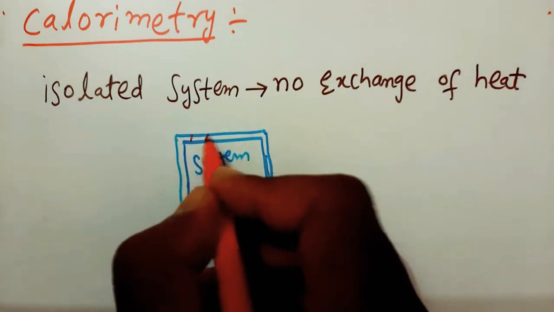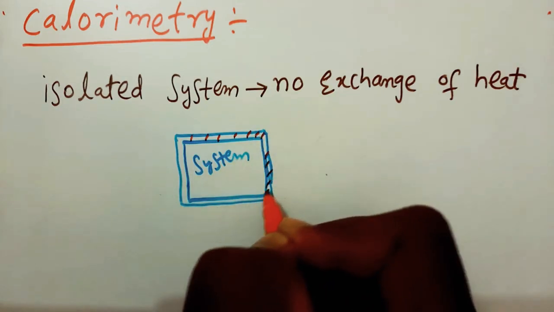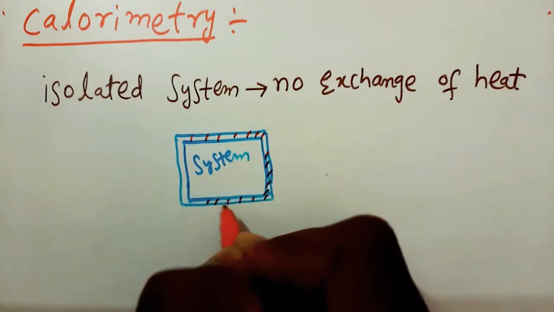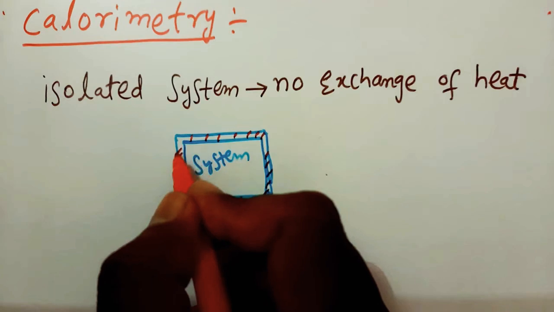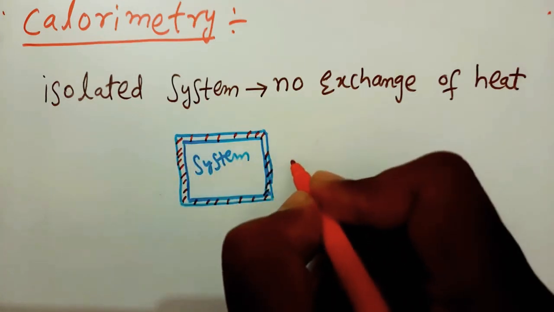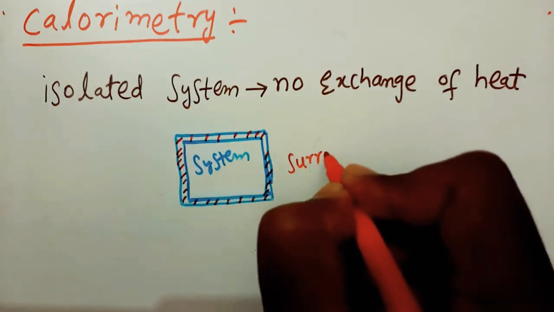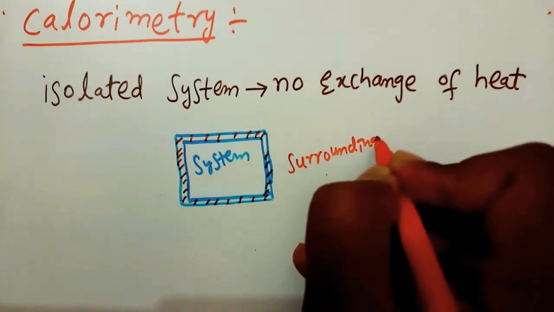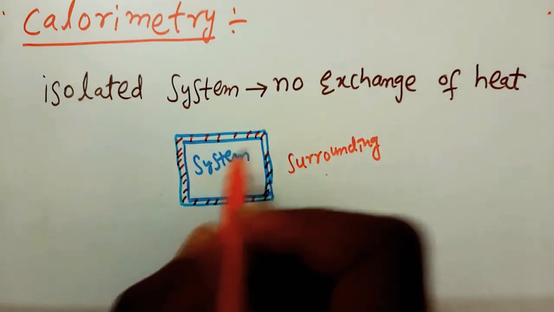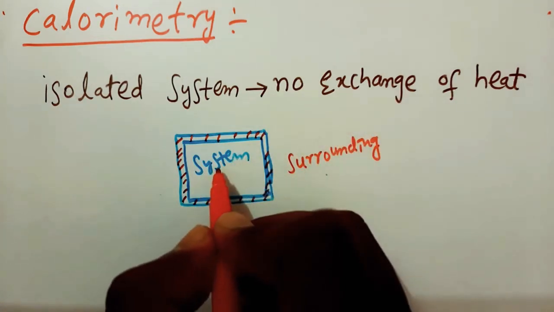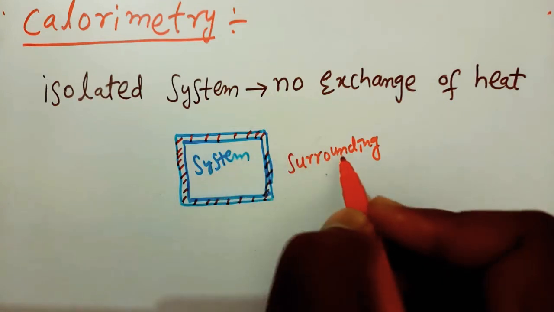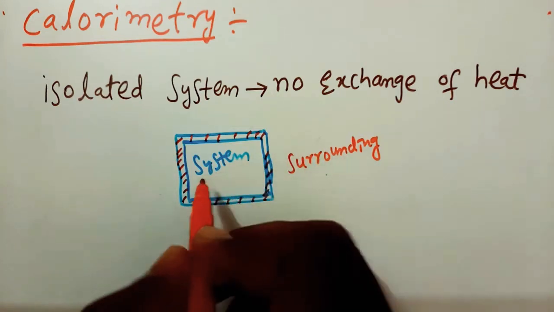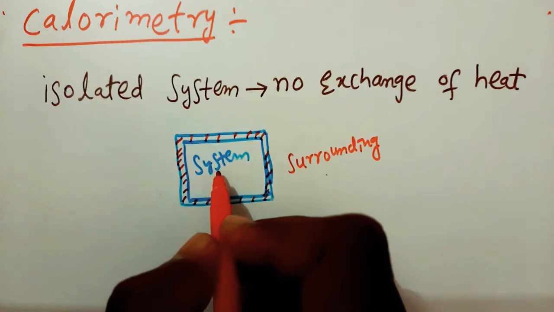Here it is a system and its surroundings. So there is no exchange of heat between system and surroundings. So then this system is known as an isolated system.